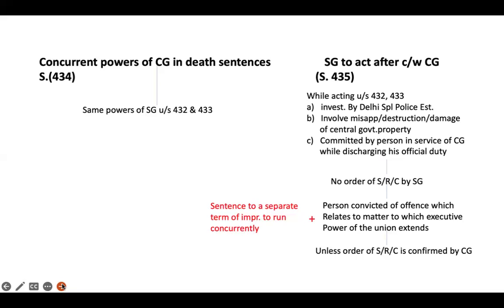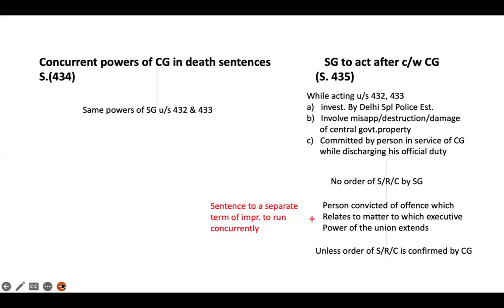So what we understand here is that for suspension, remission, and commutation of sentences, the powers of the central government and the state government run concurrently, and no orders by state governments shall be passed unless and until the central government also passes the orders.